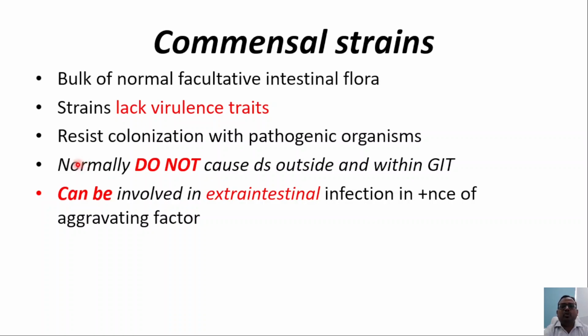And what are those aggravating factors? Aggravating factors can be the presence of any foreign body like a urinary catheter, or where the host is compromised either due to local factors like urinary or biliary tract obstructions or systemically immunocompromised conditions.